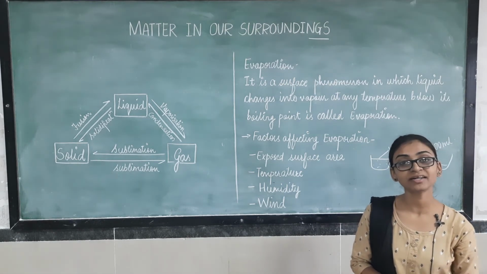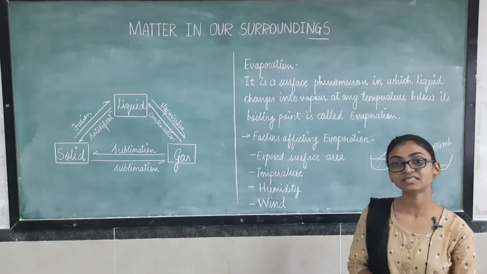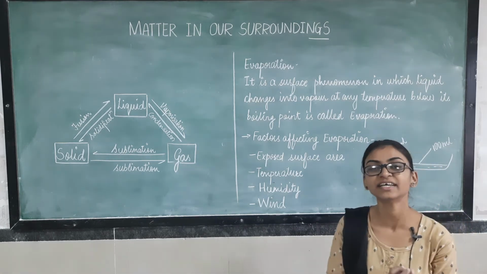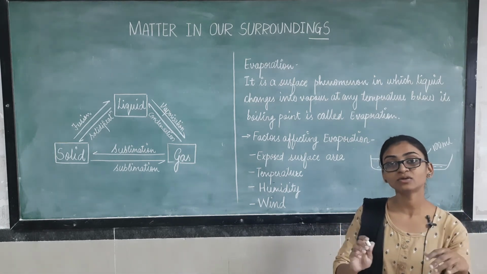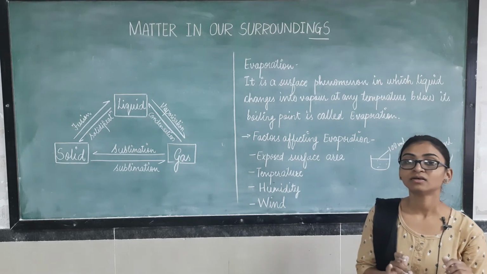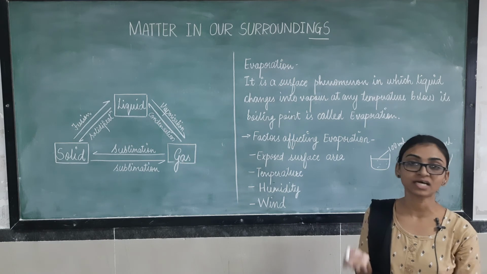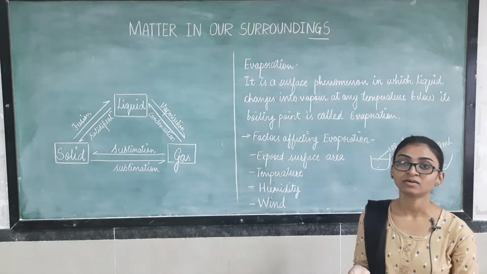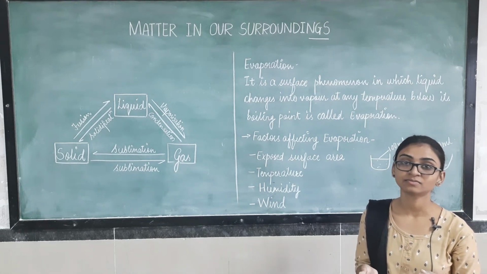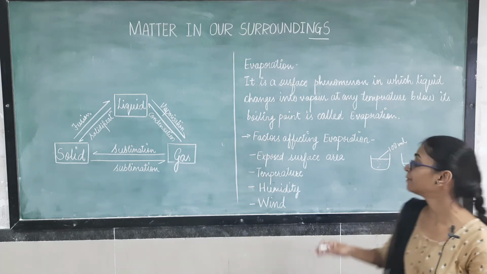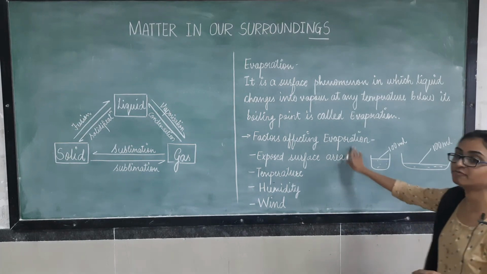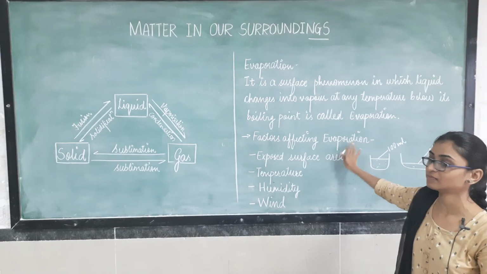And in winter the temperature is decreased. In rainy season also the temperature is decreased by some degrees. So in this case the clothes are not getting dried properly as the temperature is decreased. Getting my point? So temperature is also an affecting factor for evaporation, right?